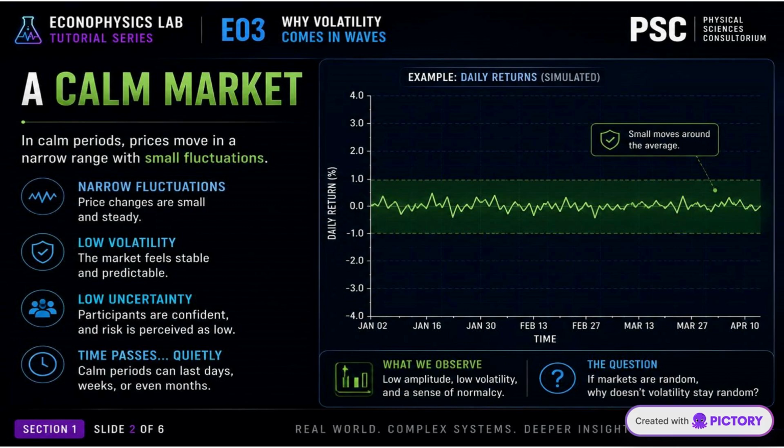In calm periods, prices move in a narrow range with small fluctuations. Narrow fluctuations make the market feel stable and predictable. Low volatility means that participants are confident, and risk is perceived as low. These times can last days, weeks, or even longer.